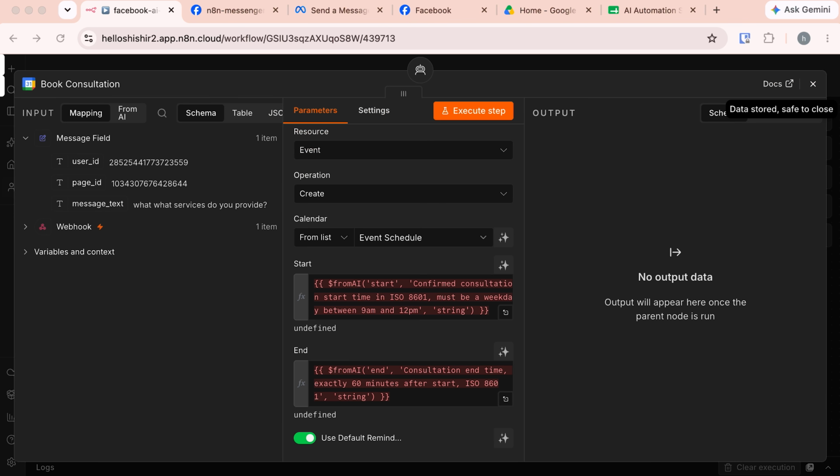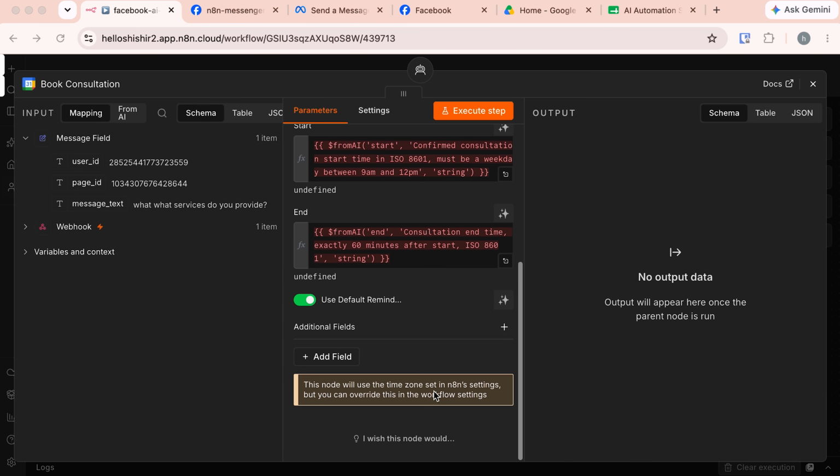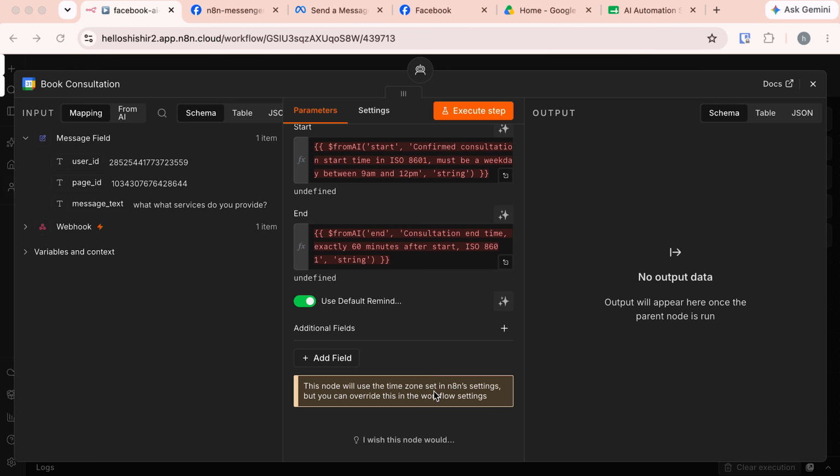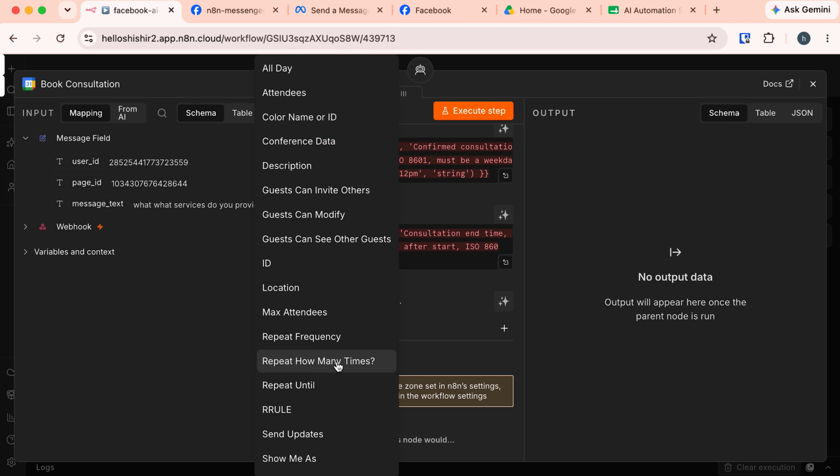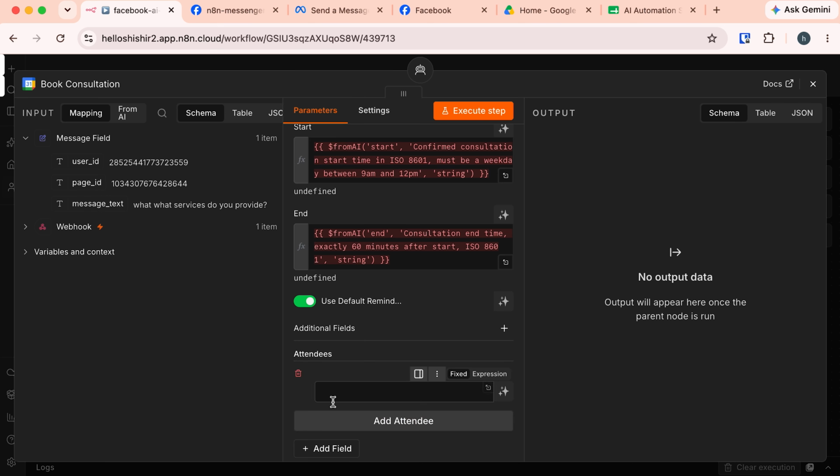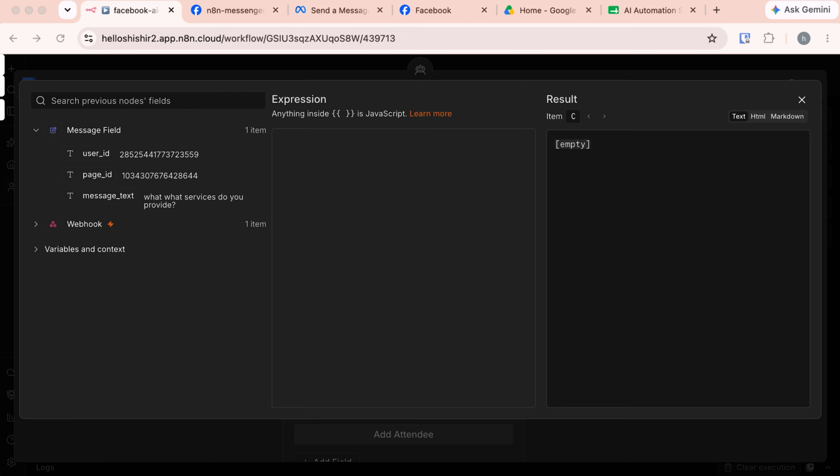Close that. Now here I also need to add some extra fields. The data of these extra fields will go into the calendar event. Click on add field and select attendees. This holds the client's information. The AI agent gets this data from the chat. Let's expand the expression here, and again I am going to paste the expression. Here fromAI will get the attendee's email. This is the user's email address. We'll actually ask for the user's email while confirming the booking.